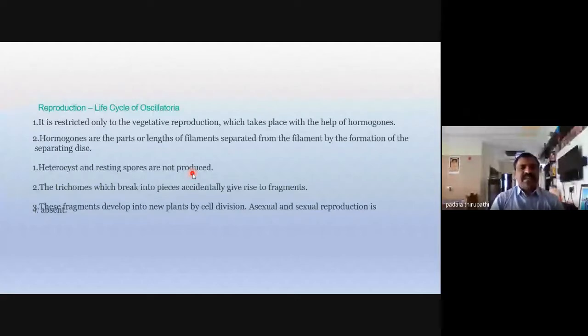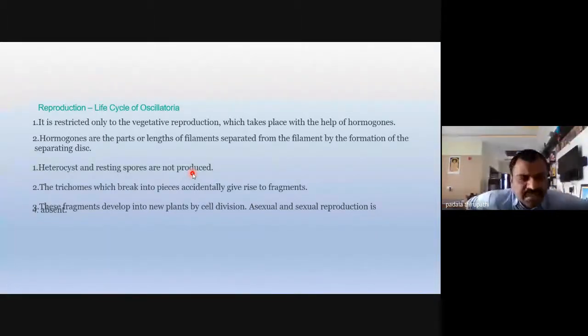Then heterocysts and resting spores are not produced. Heterocysts and resting spores, that is akinetes, are not produced in this Oscillatoria. In previous types studied, Nostoc and Anabaena contain heterocysts and akinetes.